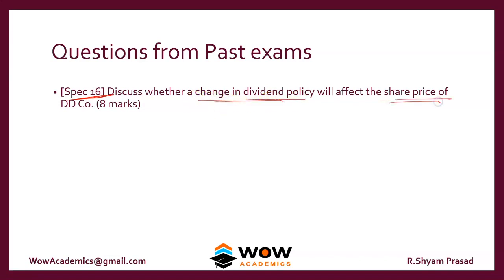No. Once you declare dividends, the share price of a company will fall proportionately. If you declare a dividend of 1 rupee, the share price will fall to 9 rupees. If you declare a dividend of 3 rupees, the share price will fall to 7 rupees. So the share price will fall, but for this you have to argue with the dividend irrelevance theory. Then only you will fetch the marks.